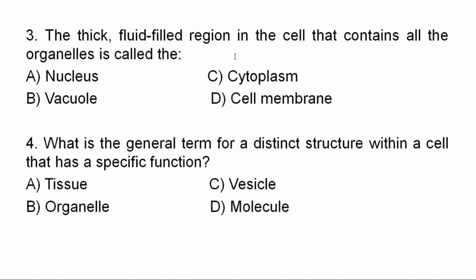Good. The correct answer is C. Cytoplasm is the thick fluid-filled region in the cell that contains all the organelles, and this part of the cell is called cytoplasm. So the correct answer for question number 3 is C.